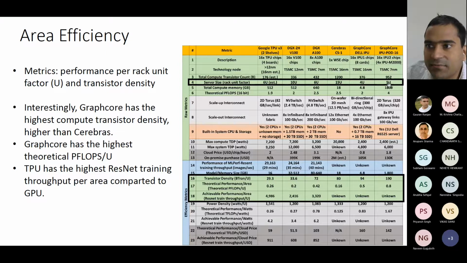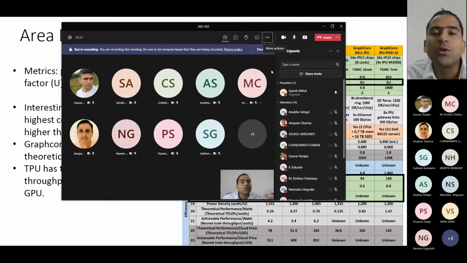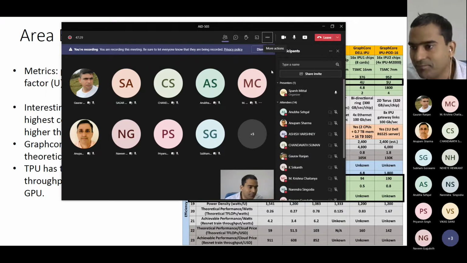Because here you can see that within only 5U, it is able to fit 952 billion transistors. That means the integration density is very, very high. And one more reason why this is lower is that it is 12 nanometer. So see, as we go to lower sizes, if we go to 3 nanometer or 5 nanometer, we can pack a lot of transistors. But if you work at 60 nanometer, you can't fit a lot of transistors. Okay, so is that point clear?